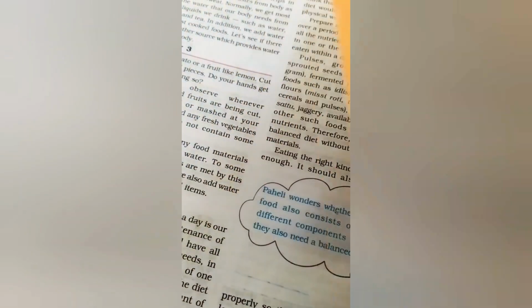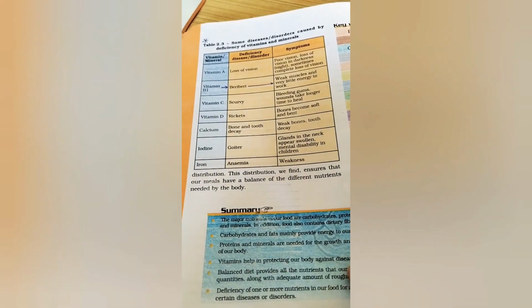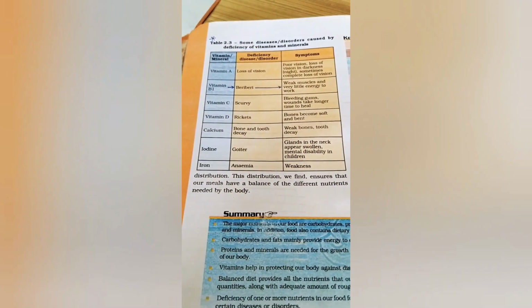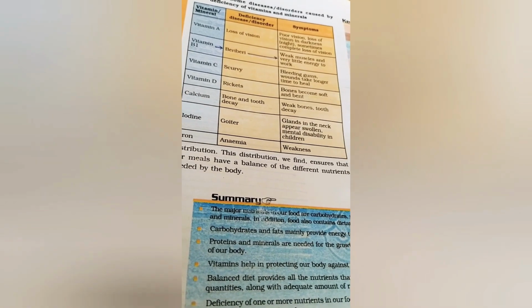In this chapter we asked ourselves the reason why widely varying food from different regions had a common distribution. This distribution we find ensured that our meal has a balance of the different nutrients needed by the body. In this line it is saying ingredients, as I told you, ingredients used to remain the same in the food, and dishes are different.